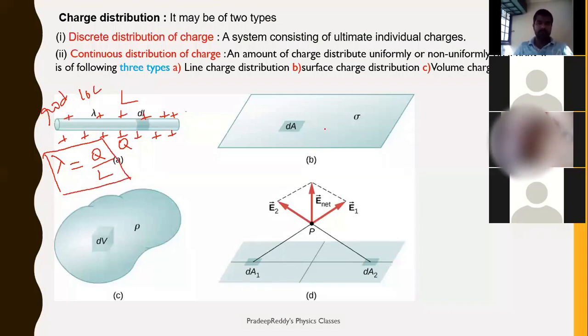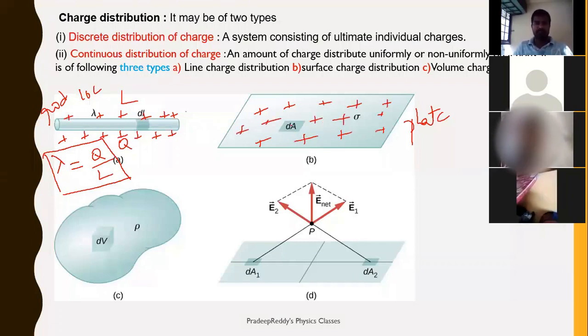Similarly, here this is a plate. On this plate, charge resides above the surface. On the surface, charge is being distributed, and on the bottom also there will be some charge. The total area, I am considering it as A, which is equal to length into breadth, because it has length L and breadth B. Therefore, it is now surface charge density.